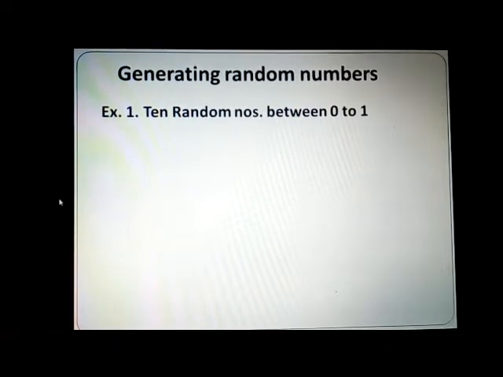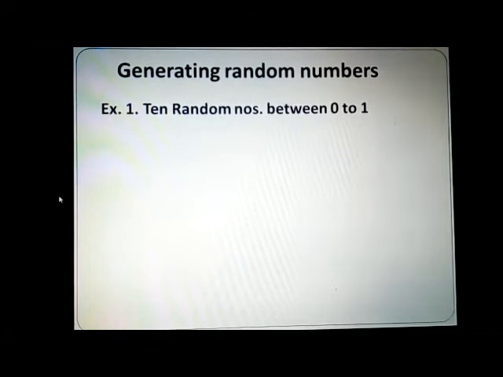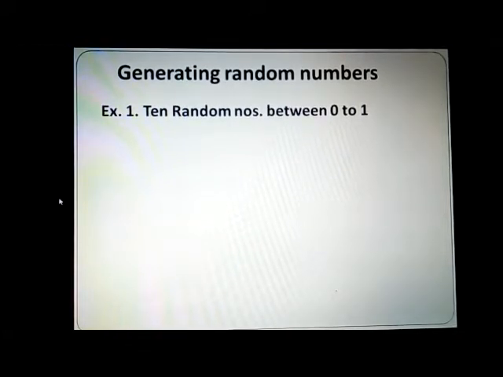Now let us see, if I want to generate random numbers between 0 to 1. I'll take the first example as random numbers between 0 to 1. So you can make use of this concept wherein you can say random.random. But the moment I say random.random, I need to import a library or a module called random. Now how do I do it? Import the random module and then say print.